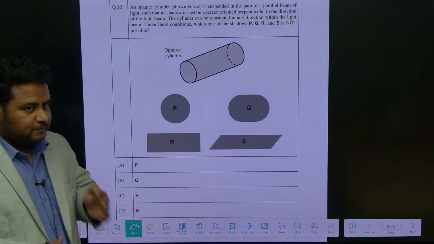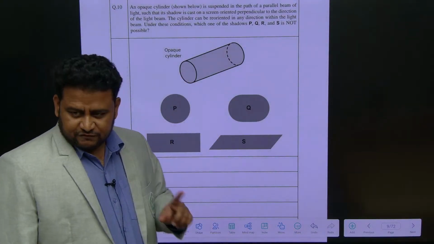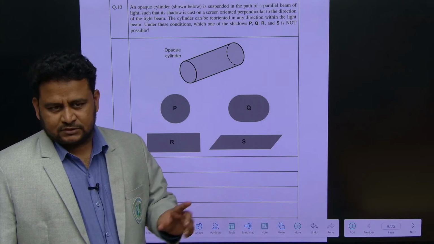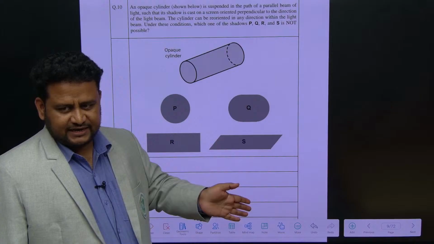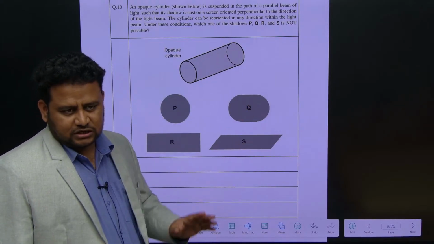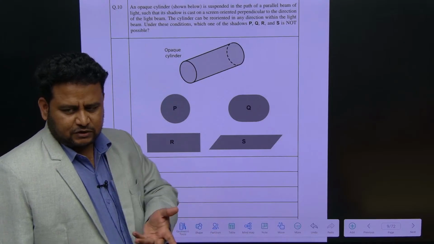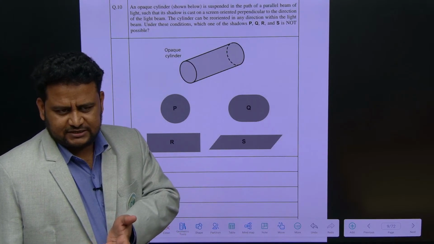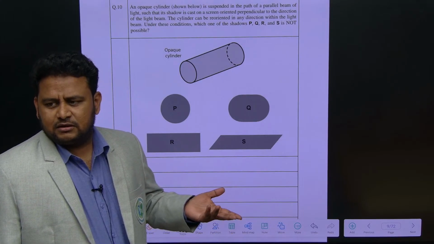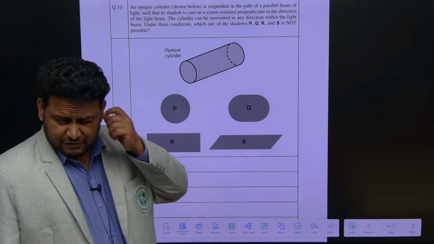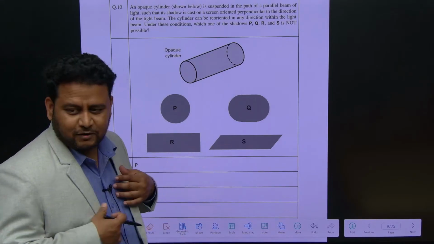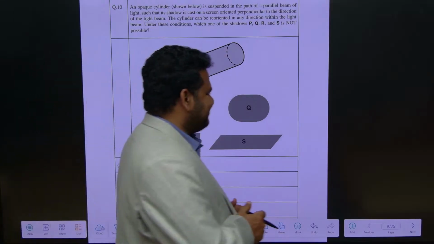Okay, now this is the cylinder. First of all, you have to understand that a cylinder is definitely a symmetrical object. If you take a cylinder, you can cut it into any half. If you cut it like this, lateral symmetry. If you cut it like this, horizontal symmetry. Then there is dorsiventral symmetry, something you see in your life science. Another one is something rotatory. Whatever, leave it. Why should I remember? Anyways.